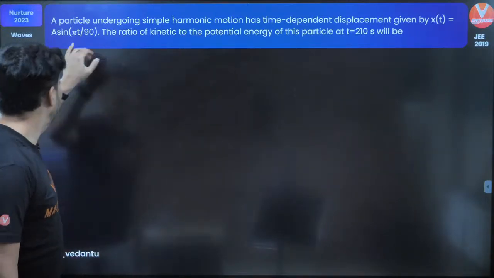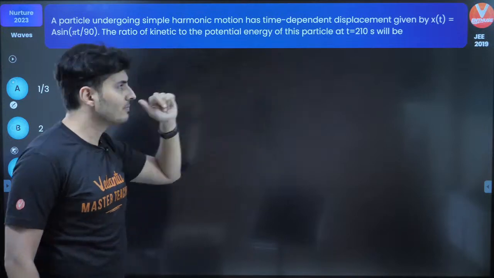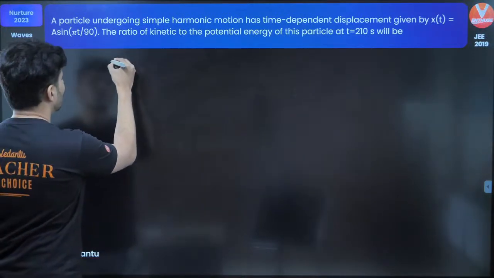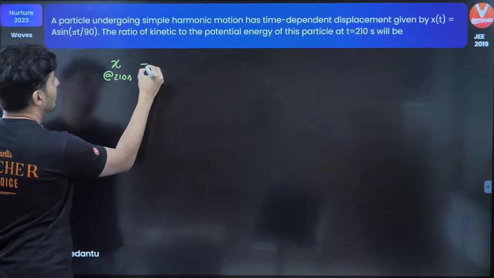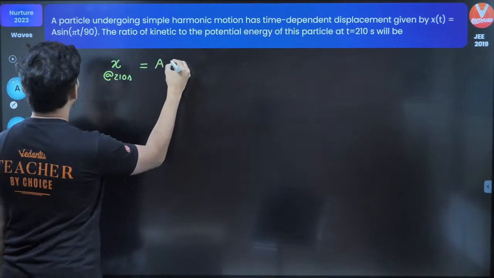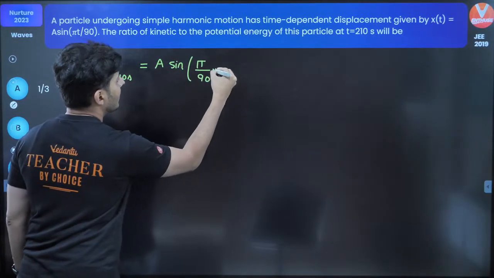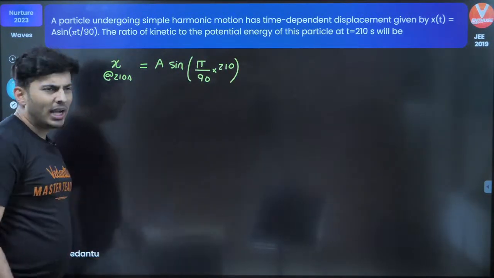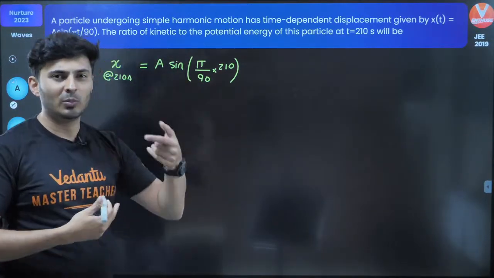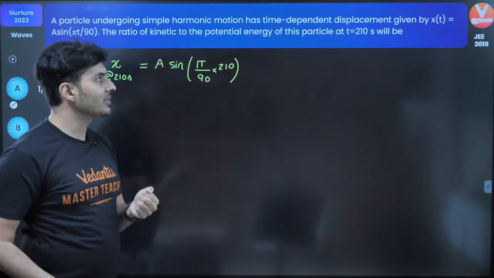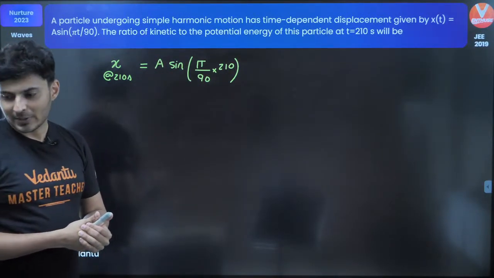Now, x as a function of time is given at 210 seconds. Let's substitute. So, x at 210 seconds will be A sine of pi by 90 into 210. Why am I doing that? Because only if I find out x will I be able to find out potential, kinetic, all those energies, because we have to find the ratio of them. Let's do that. Alright.